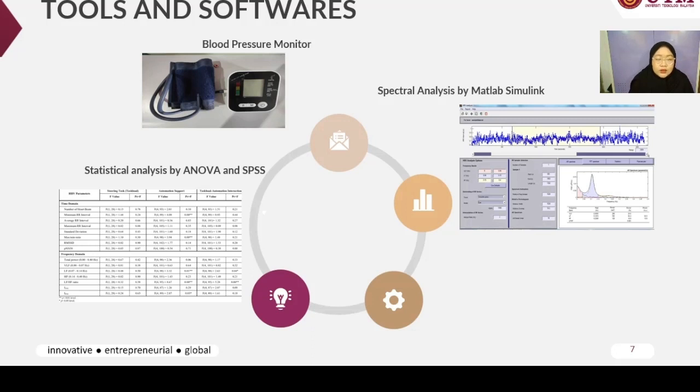For tools and software for collecting data, we will use a blood pressure monitor to collect the participants' blood pressure, and then we will do the spectral analysis on the ECG reading by using MATLAB Simulink, and then we will do statistical analysis by ANOVA and SPSS on the obtained results.